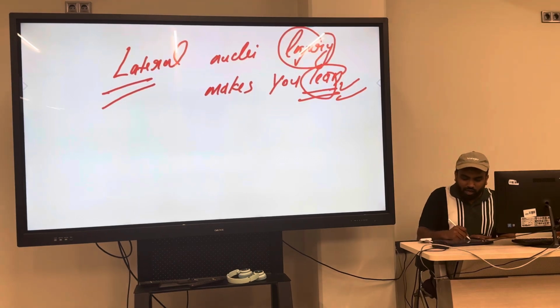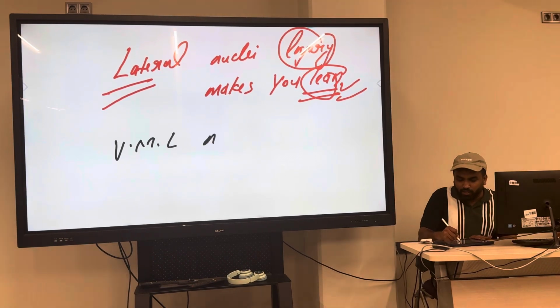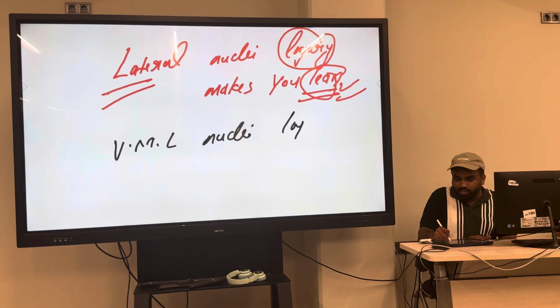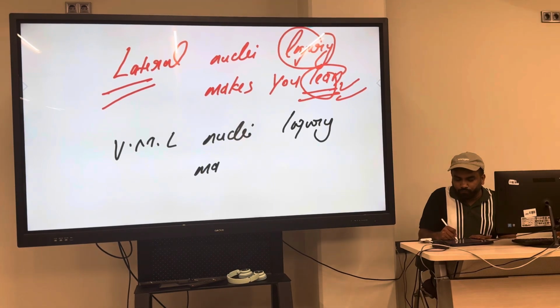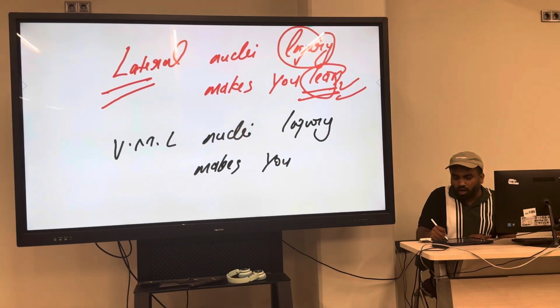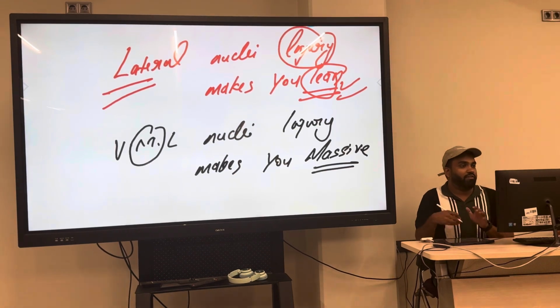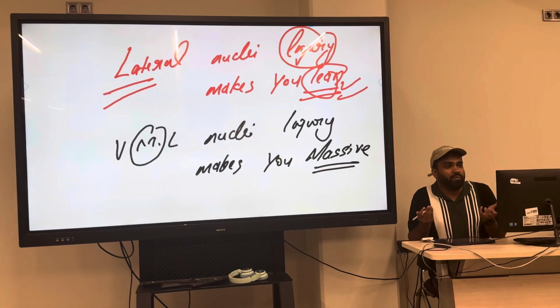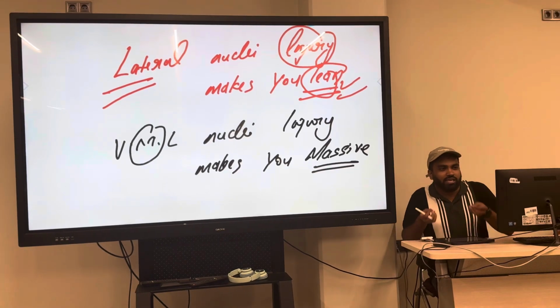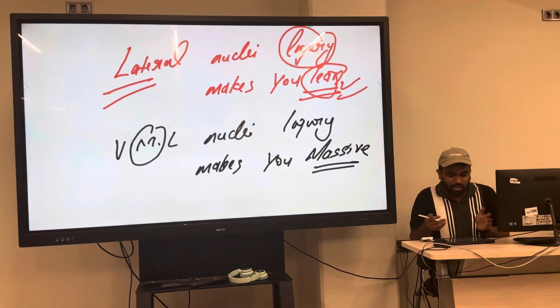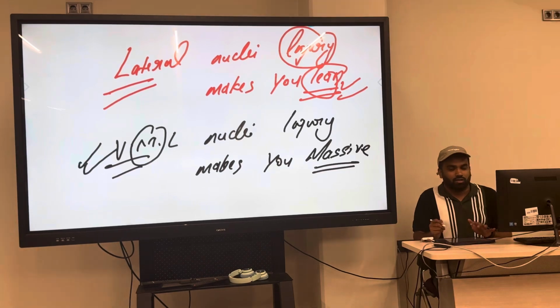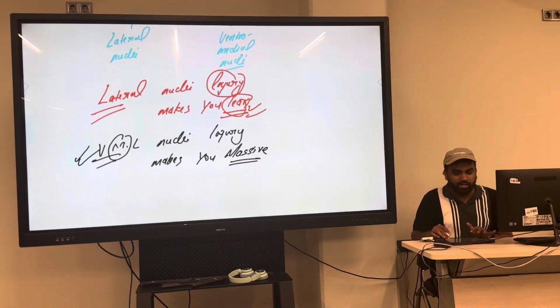Or remember, ventromedial nuclei injury makes you massive. Medial, ventrum, because you don't know when to stop eating. Like Ashiq or someone, we keep eating, someone has to stop us, because what is damaged? There is no satiety.